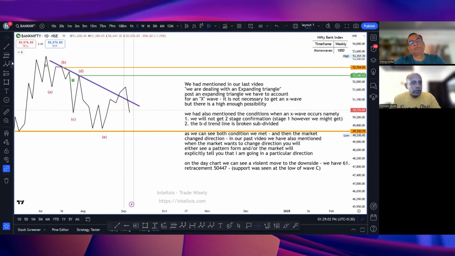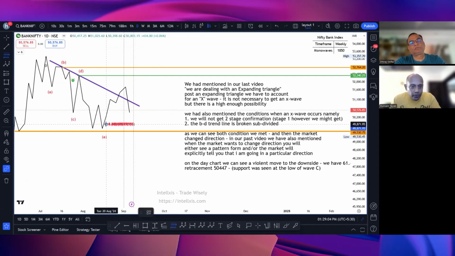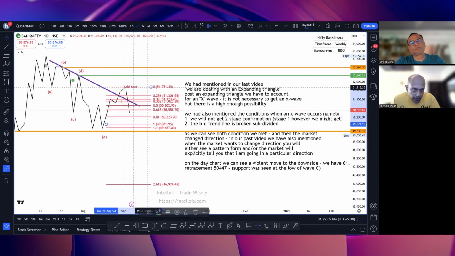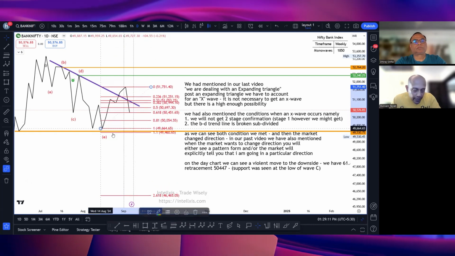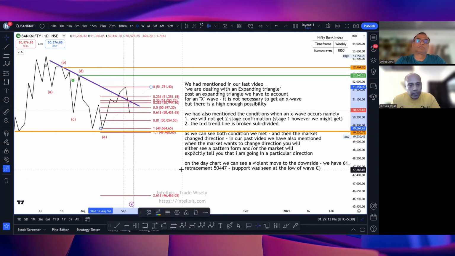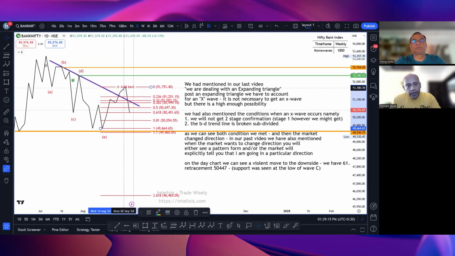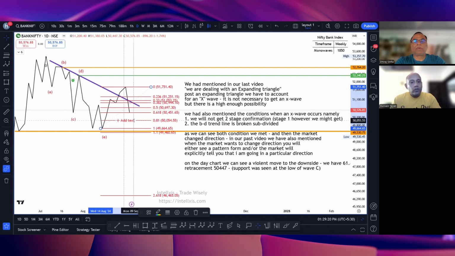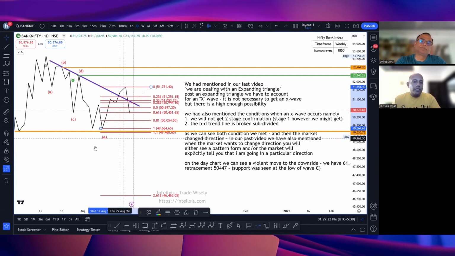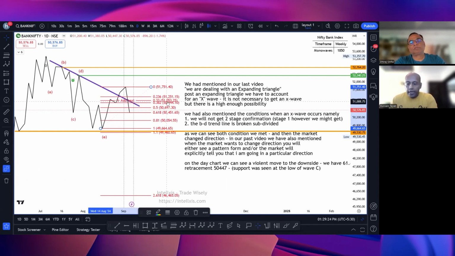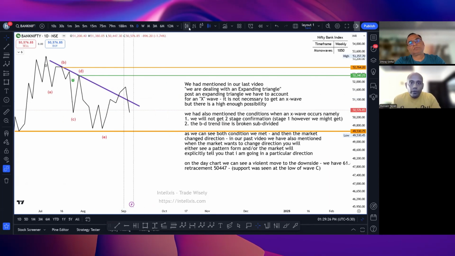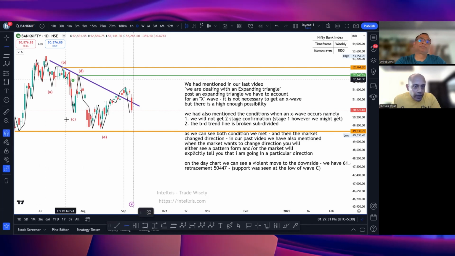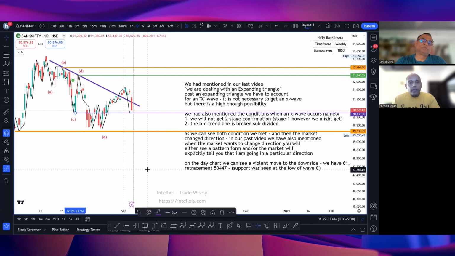One more thing I'll point out, sir, is this, which we are considering an X wave, right? As of right now, we are saying that this is an X wave. I'm just going to take the low and high of that, and this is nothing but a Fibonacci retracement tool. As of right now, sir, this fall on Friday, which came down violently, has already retraced 61% of this entire fall. Another interesting thing, sir, for me to mention, this is the third thing I'm saying, this low of our C wave has taken support here.